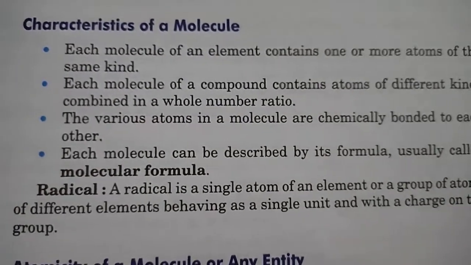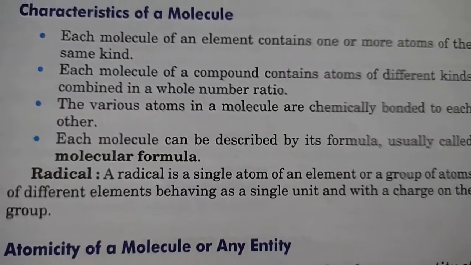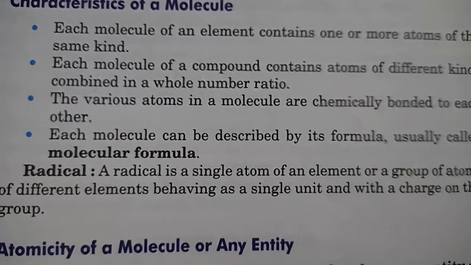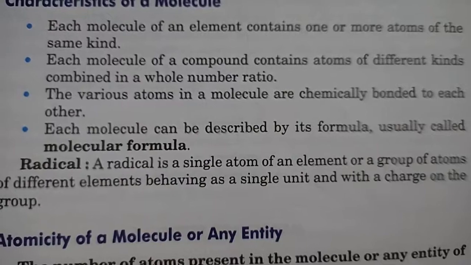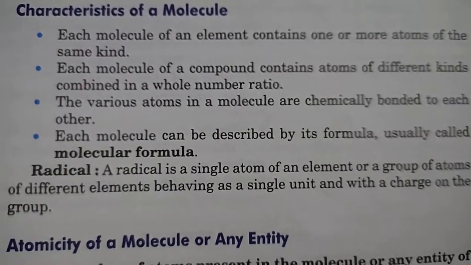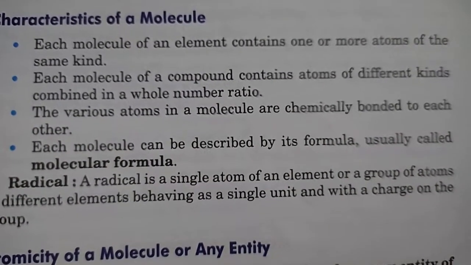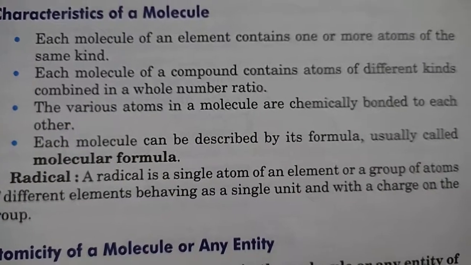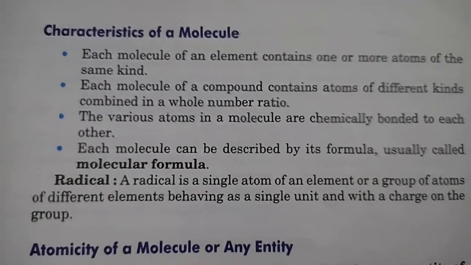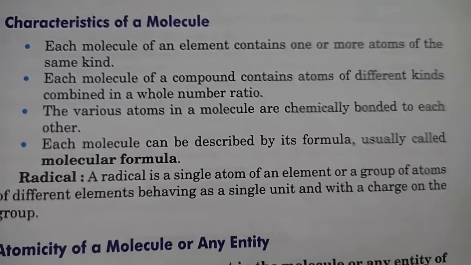Examples are water, carbon dioxide, nitrogen dioxide. Then the various atoms in a molecule are chemically bonded to each other. Then each molecule can be described by its formula, usually called the molecular formula. So what is the molecular formula of water? H2O, like that.